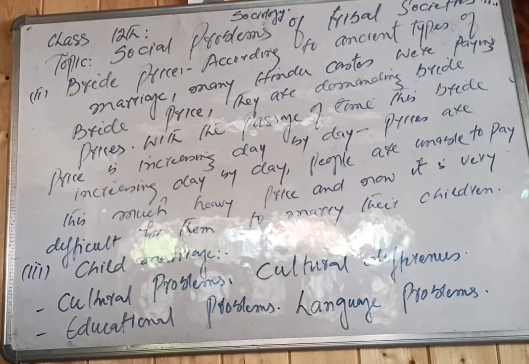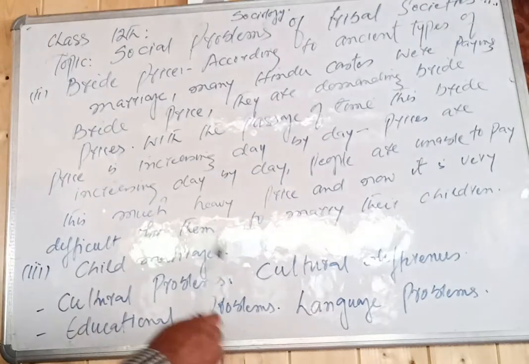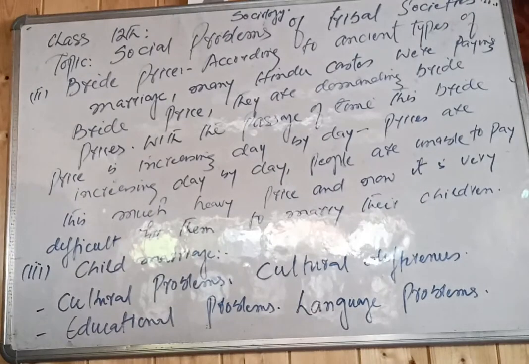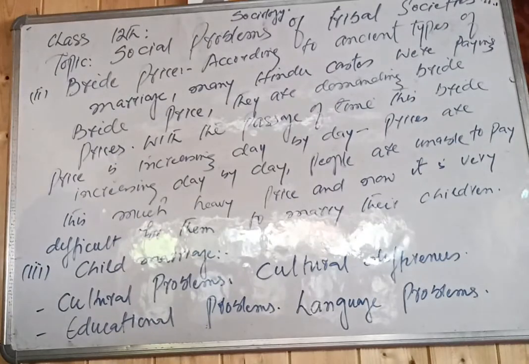And another consequence of this is that early child marriage takes place. By dint of this threat, early child marriage takes place. And when early child marriage takes place, it creates so many social problems. So many social problems are created by this early child marriage. And we have also cultural problems, cultural differences.